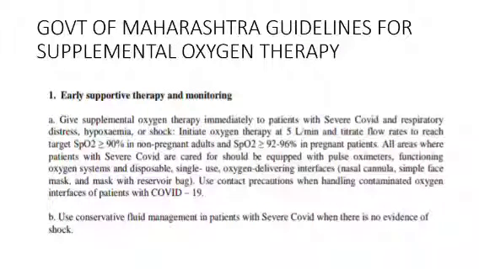So last slide, what are the Government of Maharashtra guidelines for supplementing O2 therapy? They say give supplemental oxygen therapy immediately to patients with severe COVID and respiratory distress. Initiate oxygen therapy at a rate of 5 liters per minute and titrate flows to reach a saturation of 90% in non-pregnant, and 92 to 96% in a pregnant patient.